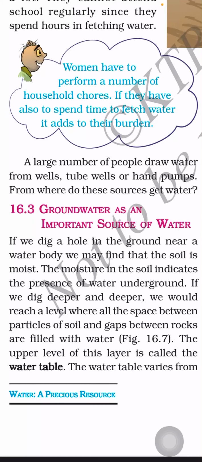So if we dig deeper and deeper, we would reach a level where all the space between the particles of soil and gaps between the rocks are filled with water. Whenever we go deeper and deeper into the earth surface, inside the earth, we will get the water body. The upper layer of this is called the water table. So wherever we get the water inside the earth surface, that level is known as water table.